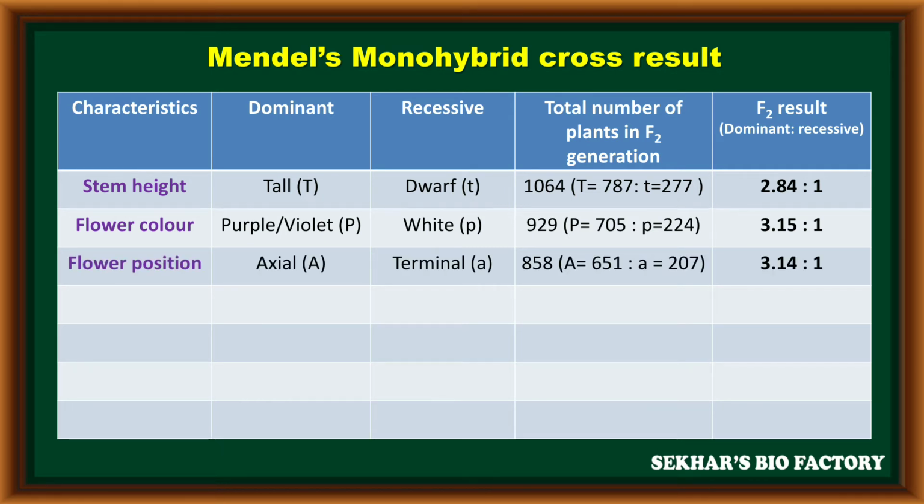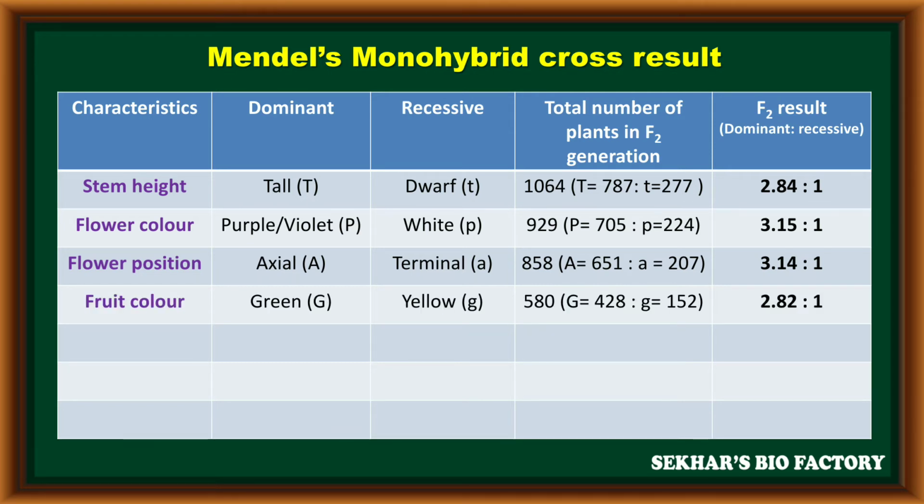The third character, flower position. Axial position is a dominant character denoted with capital A. Terminal position is considered a recessive character denoted with small a. After completion of the monohybrid cross experiment, 858 plants were produced in the F2 generation in total. In this, 651 plants have the dominant character and 207 plants have the recessive character. The result is calculated as 3.14 to 1.